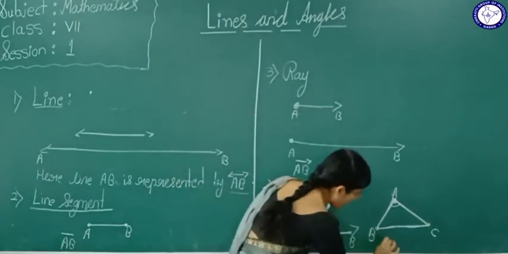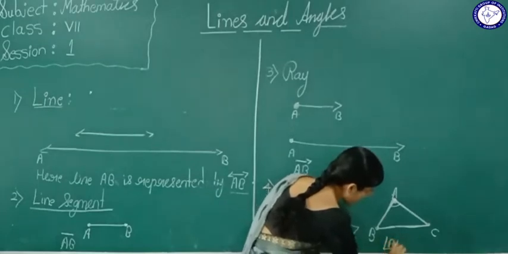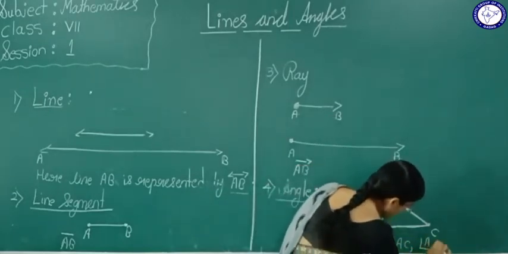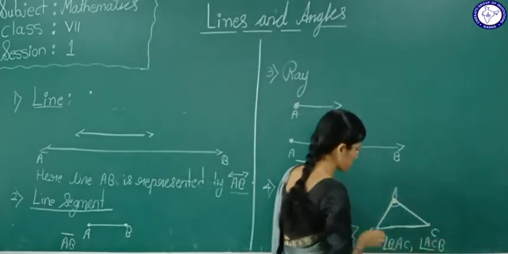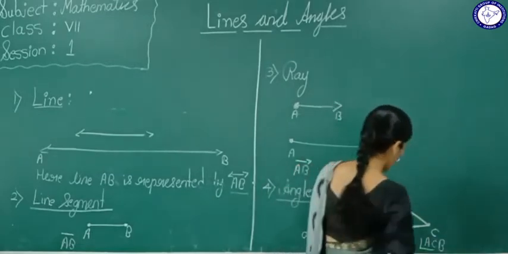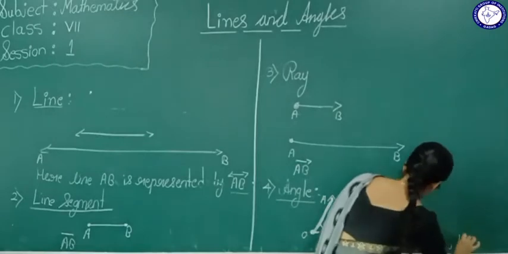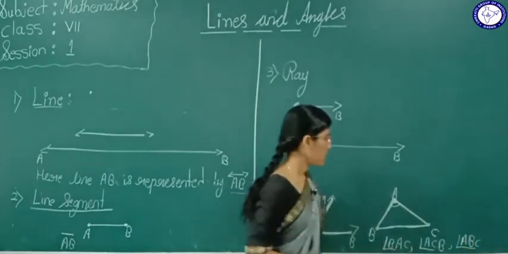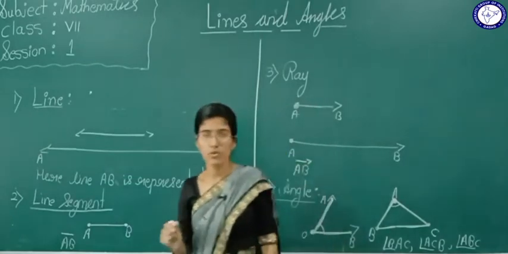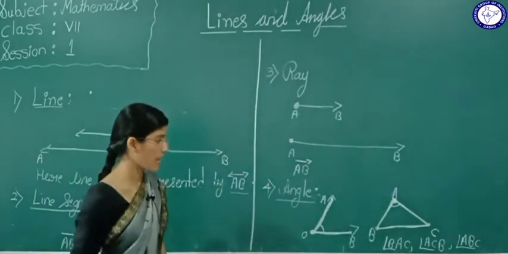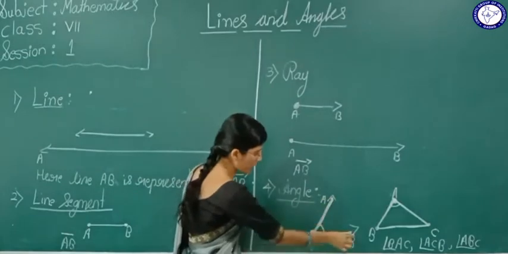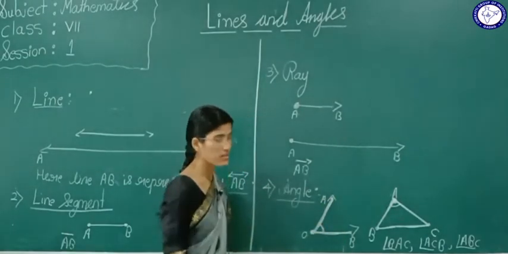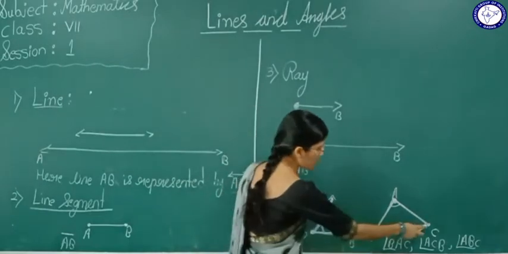Angle BAC, angle ACB, and one more angle is angle ABC. Now see here, how will an angle form? Once more I will tell you. When two rays intersect at one point, we are going to form an angle.